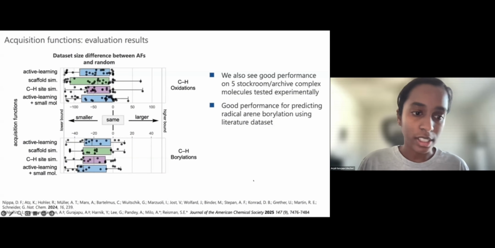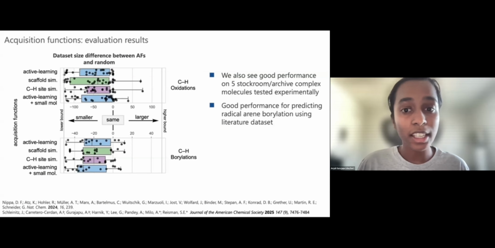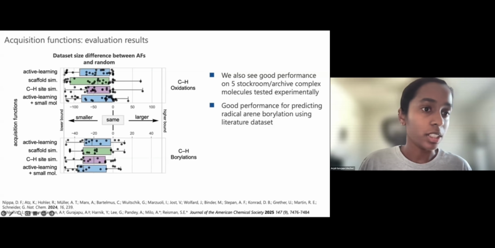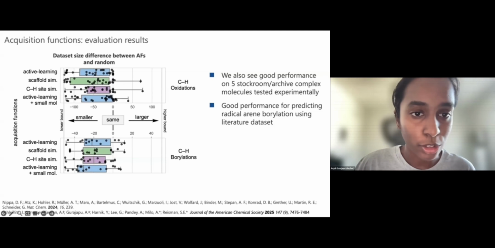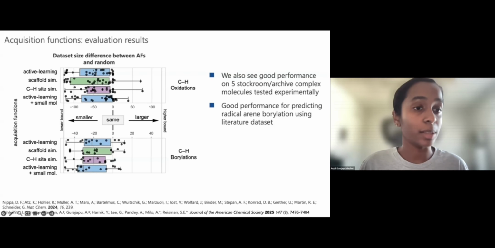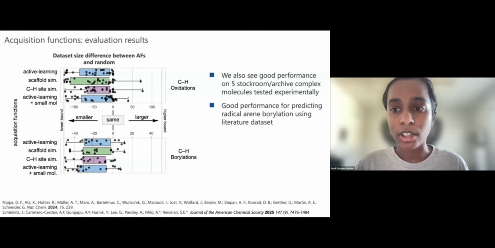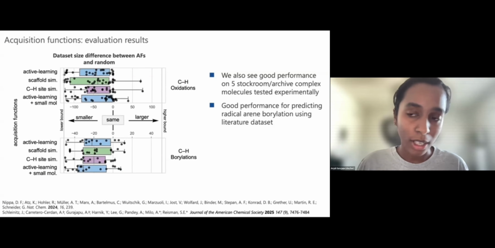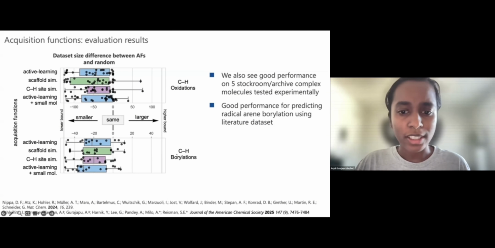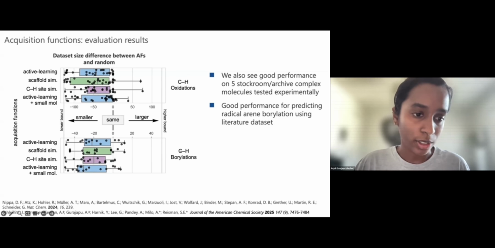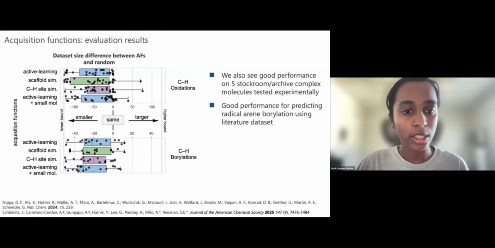And this is true beyond just that steroid I showed on the previous slide. On a median across our 50 complex target molecules, we see an improvement of 40 data points over random selection with our active learning acquisition function. We also see this benefit on 5 of our stockroom and archive compounds from past projects that were meant to be complex targets that we tested experimentally in-house. We also find that this workflow is not limited just to dioxazolone oxidations. For C-H borylations as well, we see this improvement in dataset size needed to achieve good accuracy.